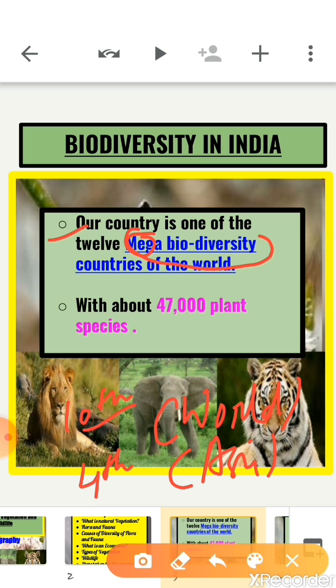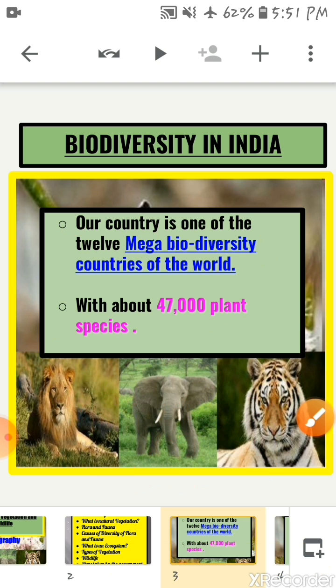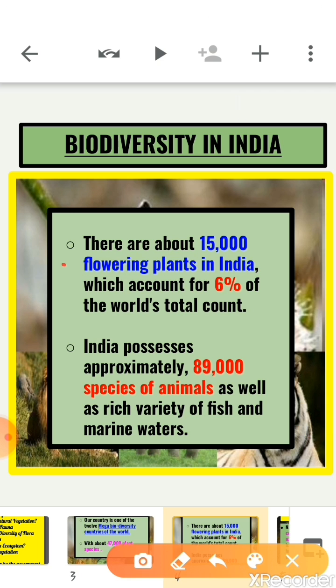Now, in terms of plant diversity, it has a total of 47,000 plant species, and there are about 15,000 flowering plants in India, which account for 6% of the world's total number of flowering plants. The country has many non-flowering plants also, such as ferns, algae, and fungi.